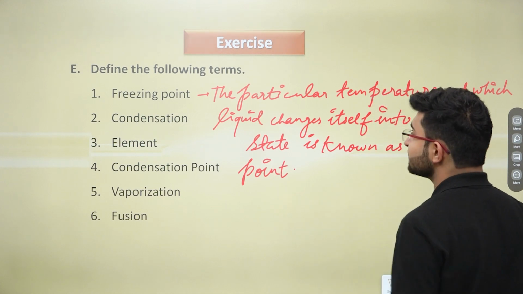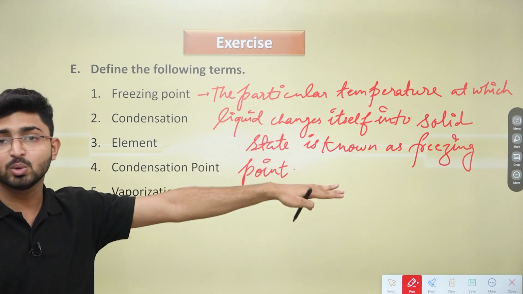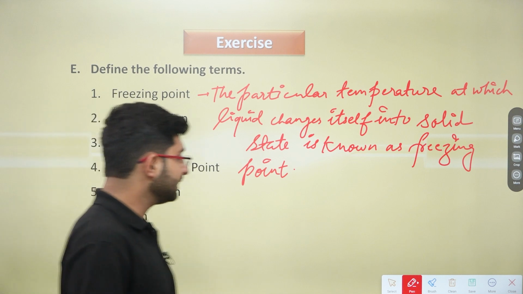Okay, you can just take the screenshot of this definition, that the particular temperature at which liquid changes itself into solid state is known as freezing point. Okay, I hope this is very much clear now.